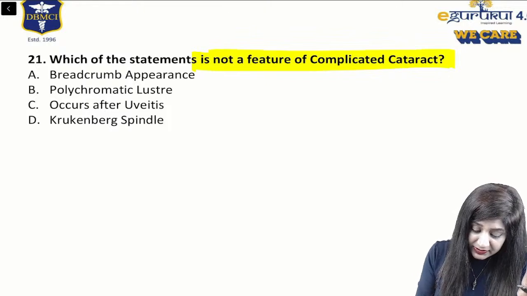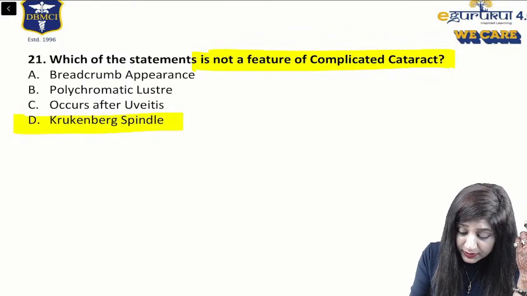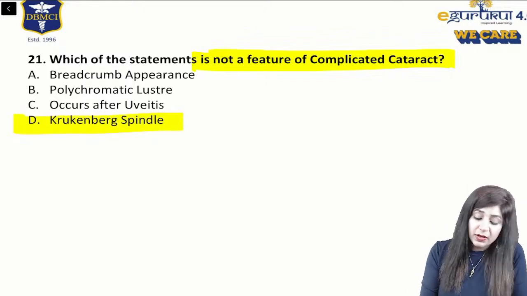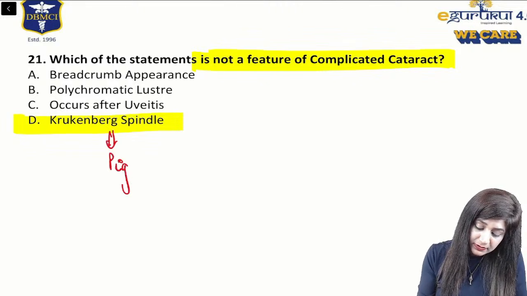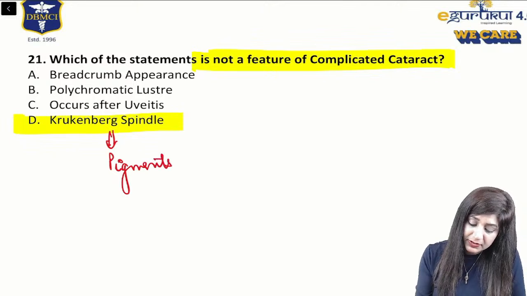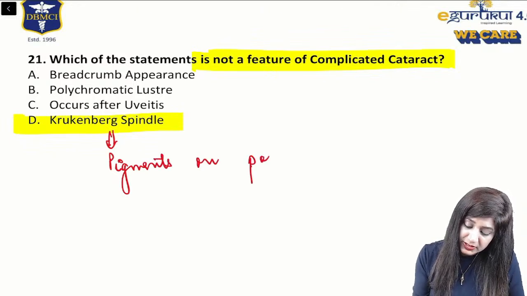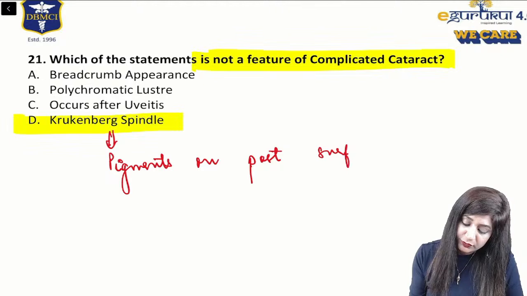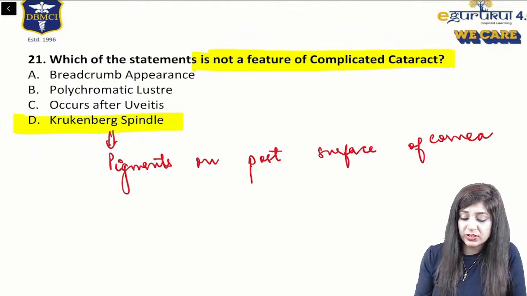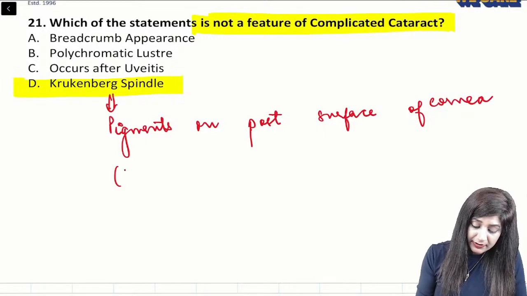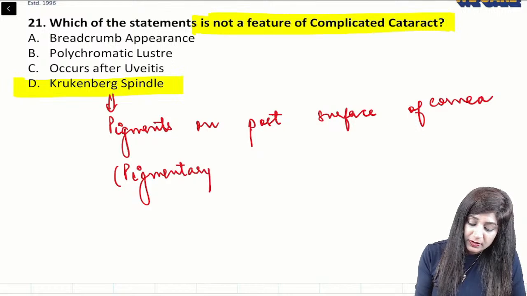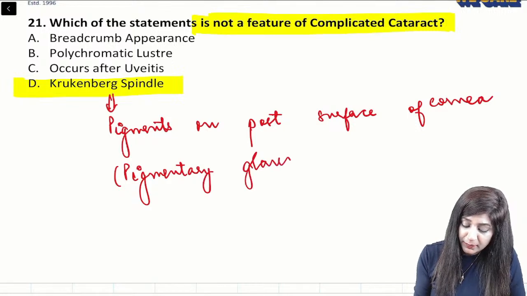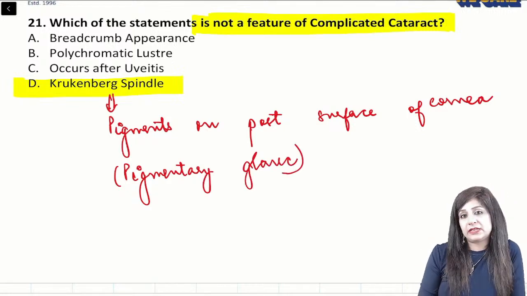Obviously the answer is the Krukenberg spindles, because Krukenberg spindles are pigments on the posterior surface of the cornea. They are found in pigmentary glaucoma, so it is a finding of pigmentary glaucoma, not complicated cataract.